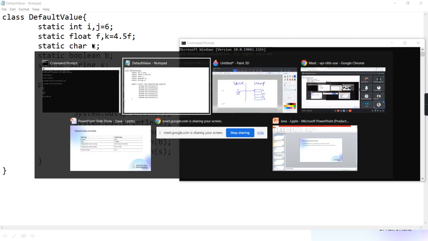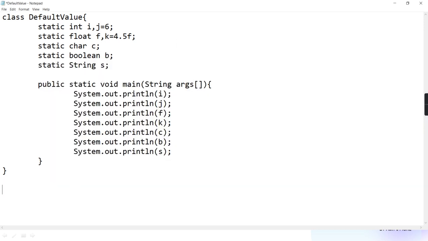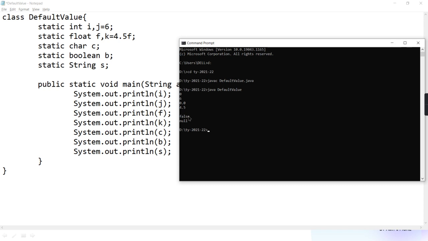C is a character, no? Its default value is \u0000, but in character form, 0 is the null value. Null means nothing. It will not display anything on the screen because it's a null value. Then B default value is false. And is S a reference variable? The reference variable default value is null.